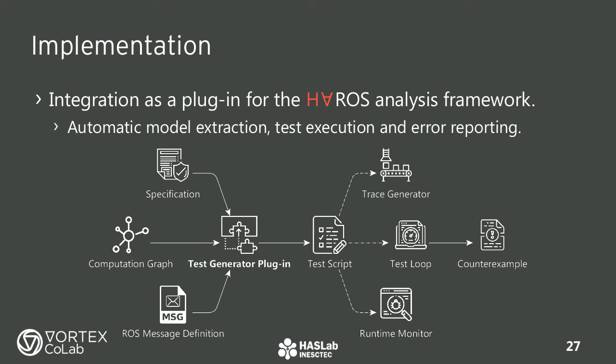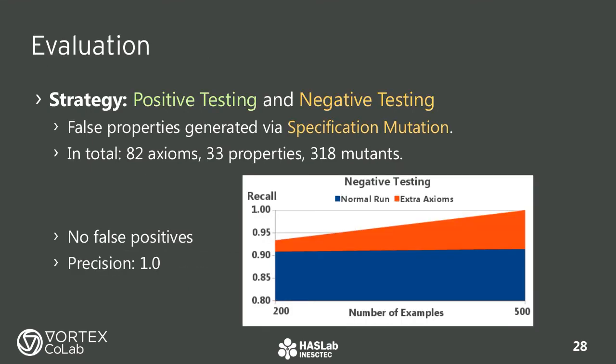Our evaluation of this approach used positive and negative testing. The former is to test true properties and to find no errors. The latter is to test false properties and find the expected errors. We wrote down true properties first, and then generated a catalog of false properties using specification mutation. Basically, making small changes in the original properties, like changing comparison operators, that make the properties no longer valid. This is more or less equivalent to mutating the software, and always testing true properties, but is quite easier to do in a reasonable amount of time.